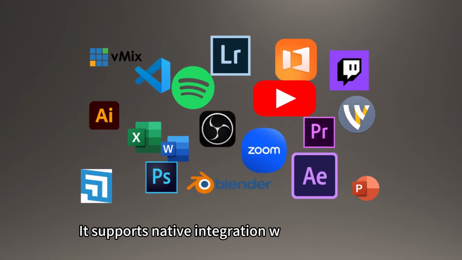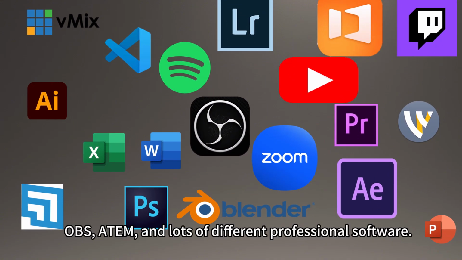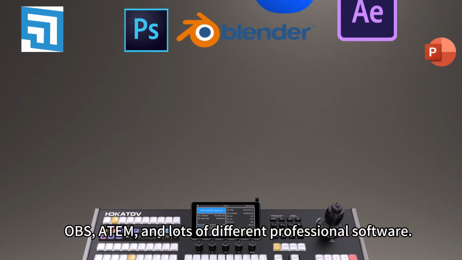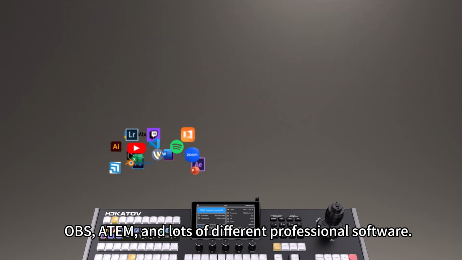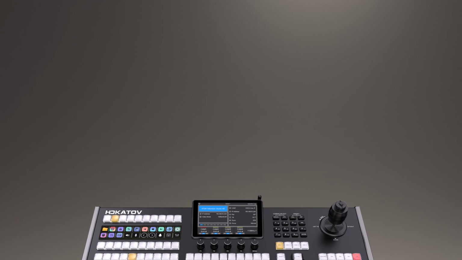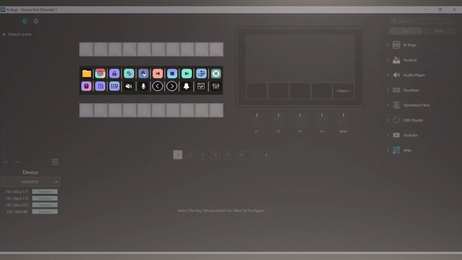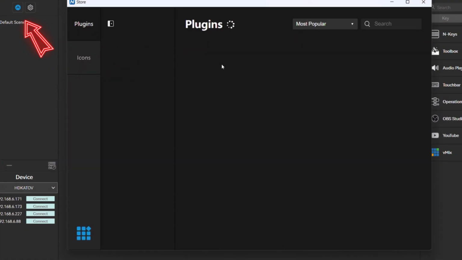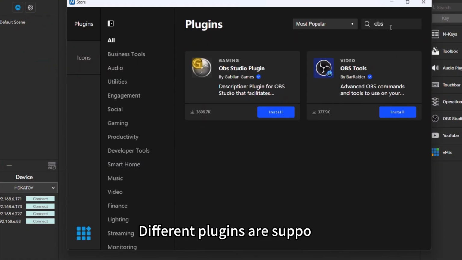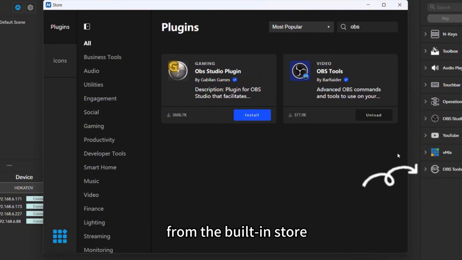It supports native integration with major software like vMix, OBS, ATEM, and lots of different professional software. Different plugins are supported, and plugins can be installed or removed from the built-in store with a single click.